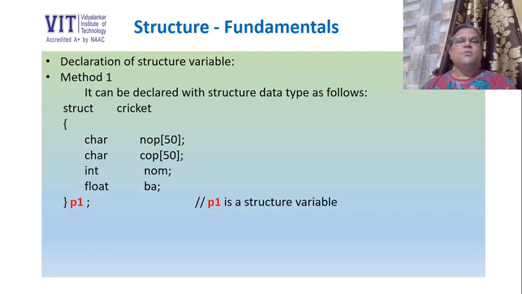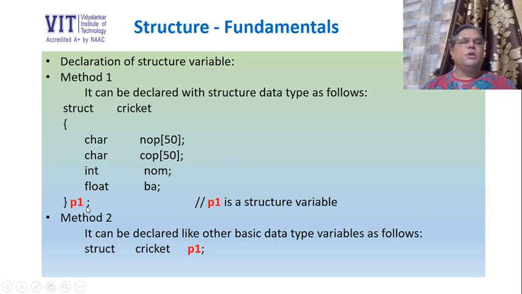It can be declared with structure data type as follows. I can declare a structure variable along with structure data type. How? This is the declaration of structure data type, and before we write the semicolon, just write the name of the variable that we want to create. So if I write P1 over here, it means I am creating P1 as a structure variable. This is syntax 1. We can create a structure variable along with structure data type. That means outside the main.